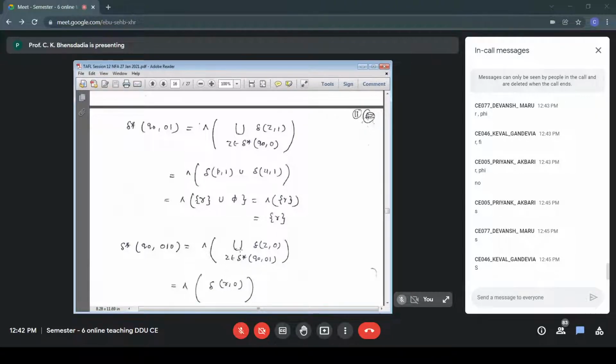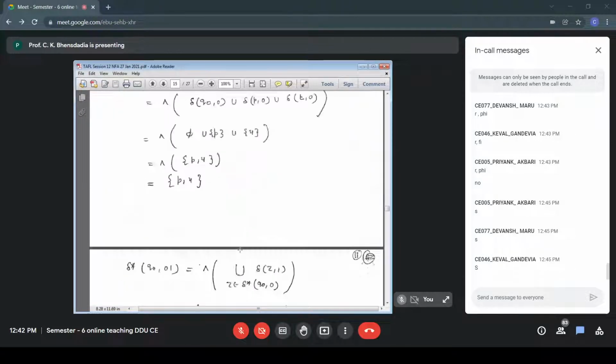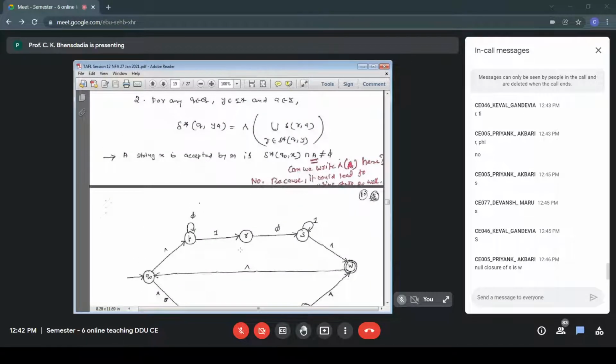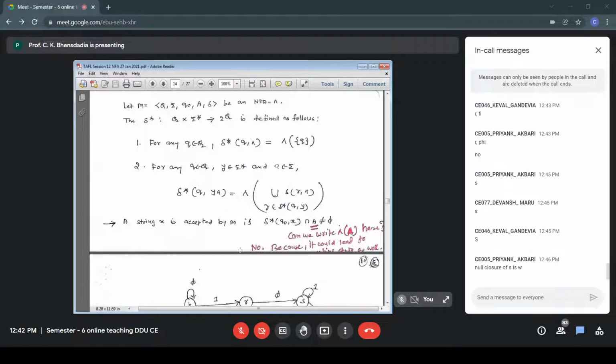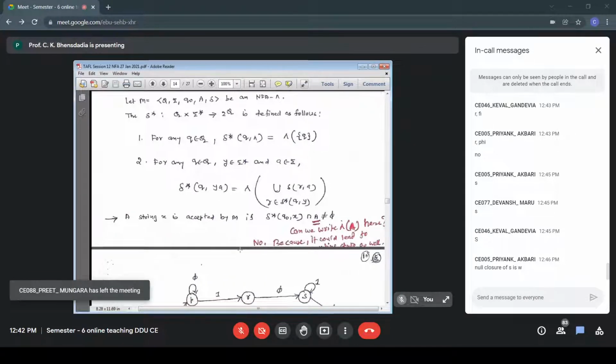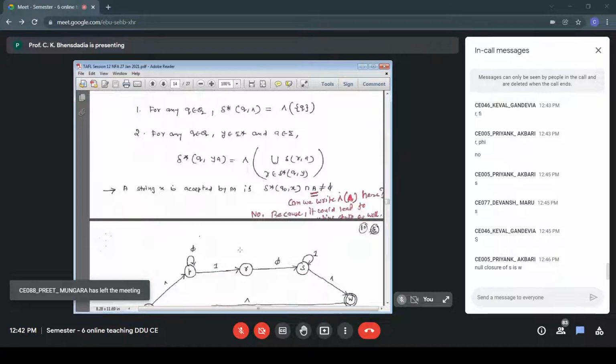In null closure of S, as per rule number 1 in the definition, my first element is S. Let's go back to the diagram. So here your null closure will be clear. Exactly what is the meaning of null closure will be clear now. So null closure of S, my first answer is S. Let me look at the picture. From S on null, I can go to W. So my next answer is W. So that is S comma W.